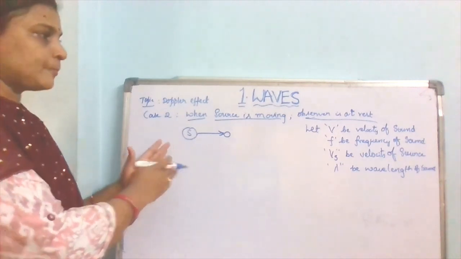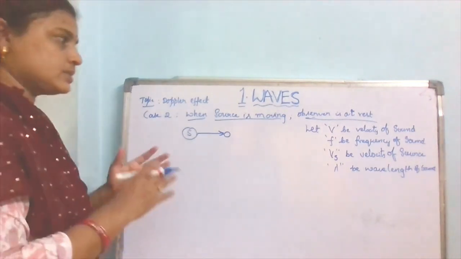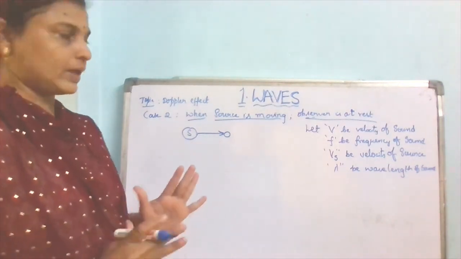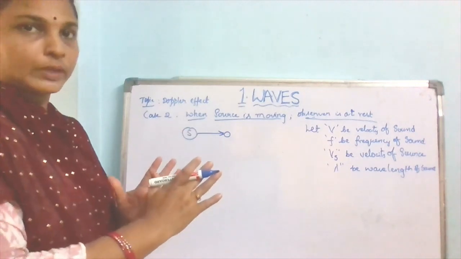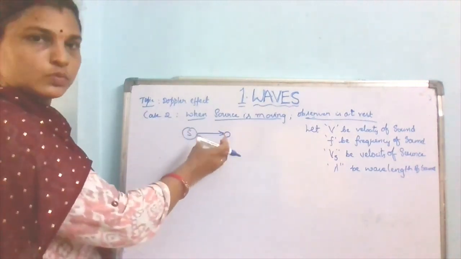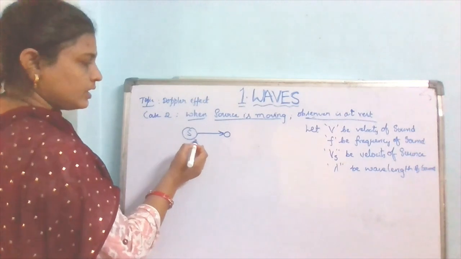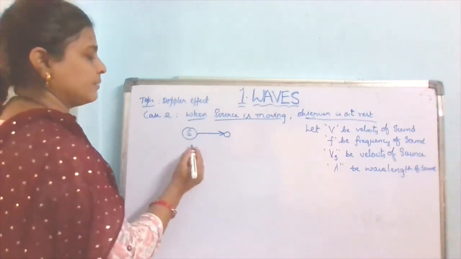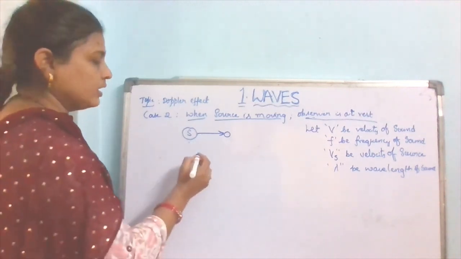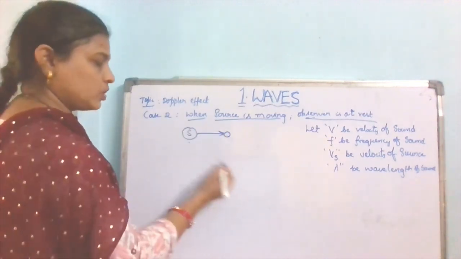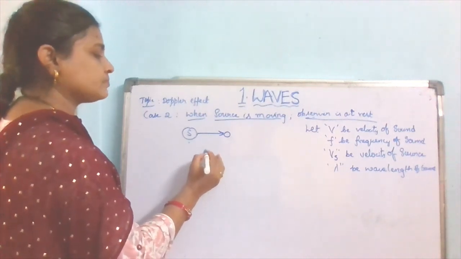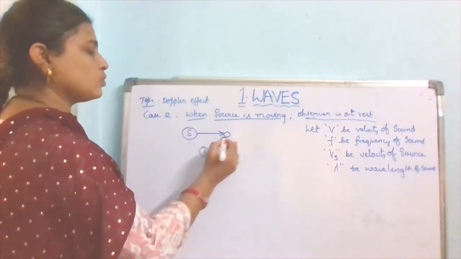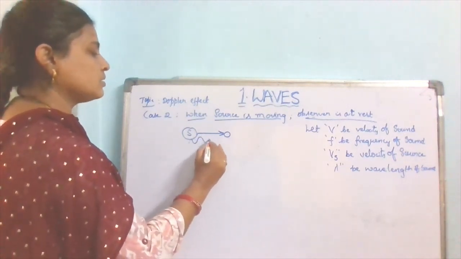In the previous case, the velocity changes, but the wavelength does not change. Why? Because the observer is moving, not the source. Here, when the source moves, suppose at this position the source started moving towards the observer. After a particular time, the source comes here, and the wave from the source reaches the observer.